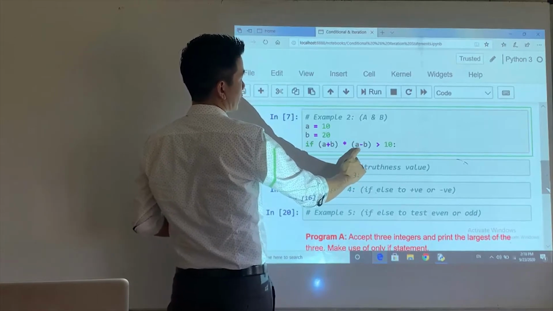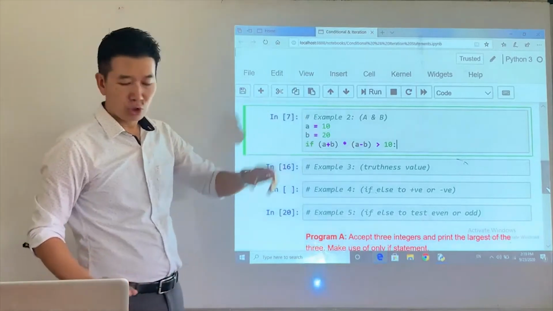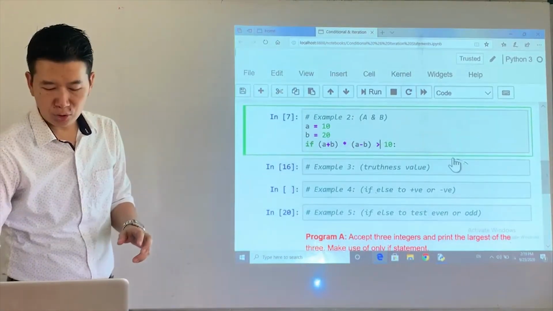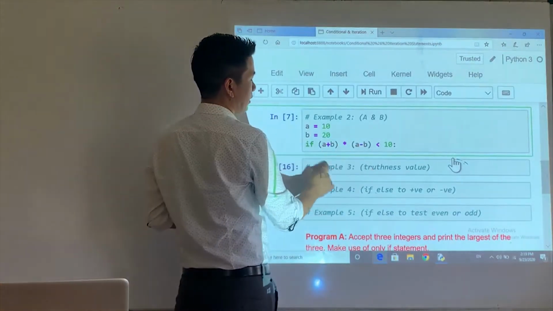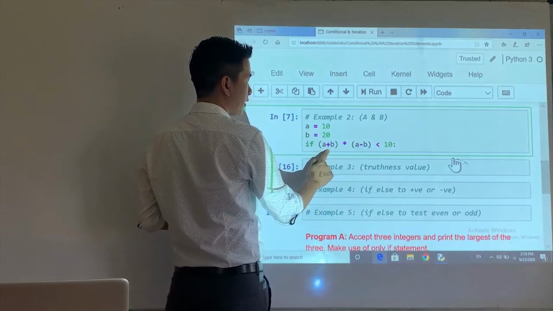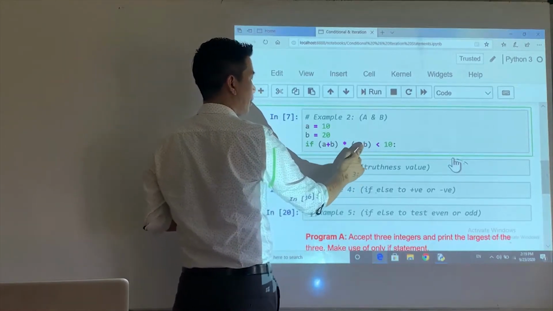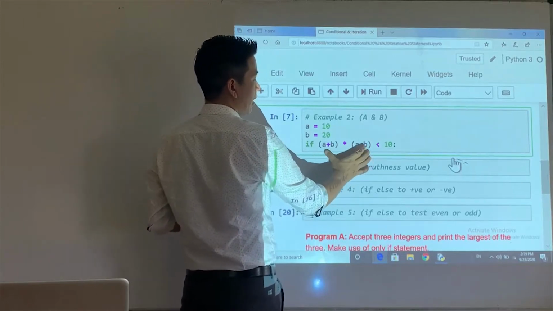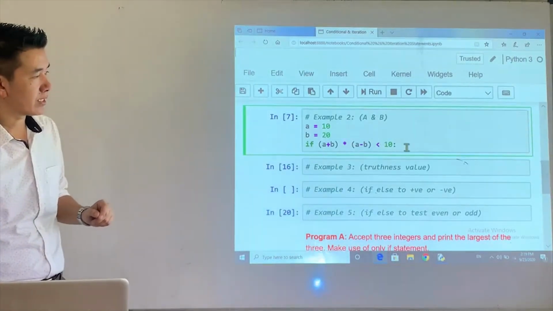This will probably be minus, right? So the condition will be false in this case. Now let's say we'll make the condition true, all right? So the answer of this will be minus. A plus B is how much? 30. Okay, and then A minus B is minus 10. Minus 10 into 30 is minus 300. Minus 300, is it less than 10? This is just an example, all right?